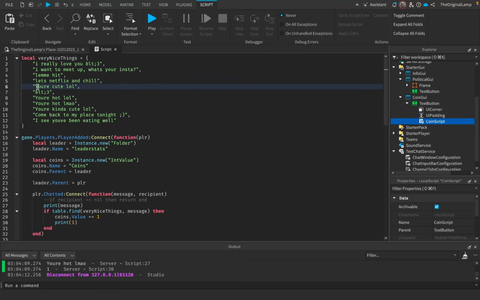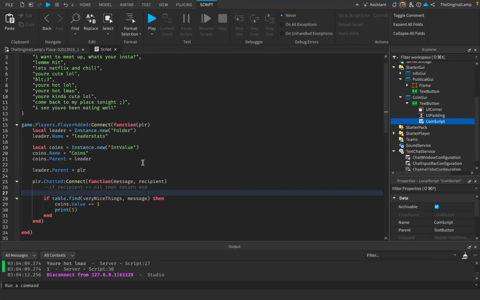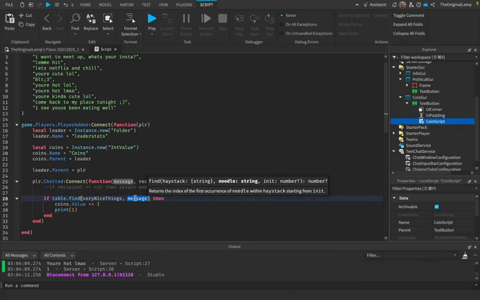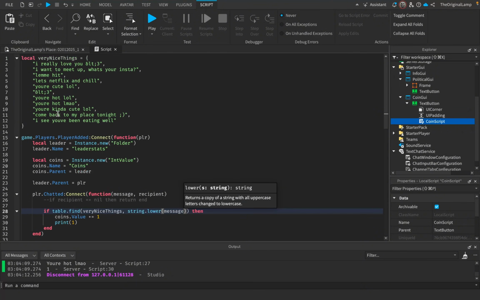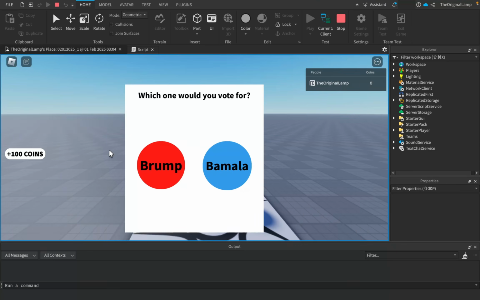I'm putting a little too much effort into all of this, but I'm gonna make all of these lowercase because I just realized, when I'm typing, I actually never type in uppercase unless I'm on my phone or something. So no matter what the message is, I'm simply gonna lower it. So I'm gonna say string lower, and then I'm gonna give it the message, right? So no matter if the player types all of this in caps or whatever, this will always be fine. So let's try this out.